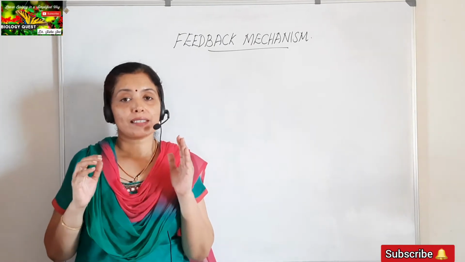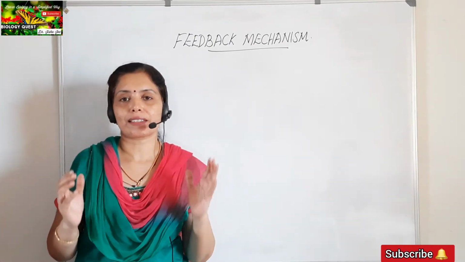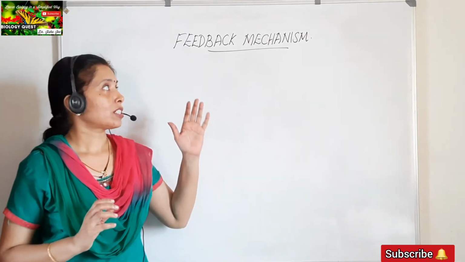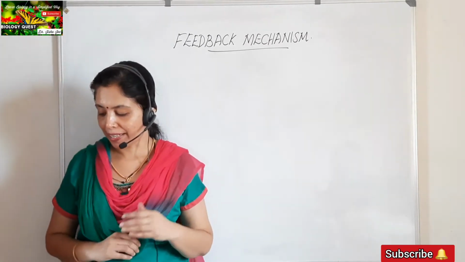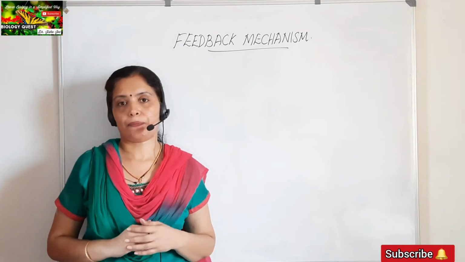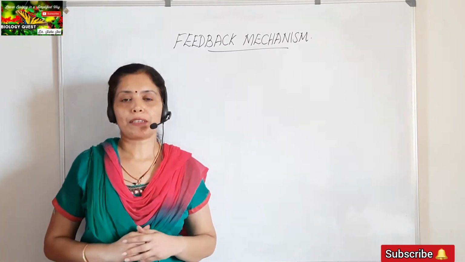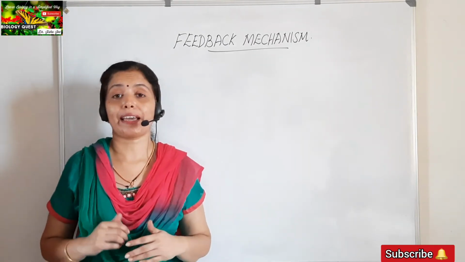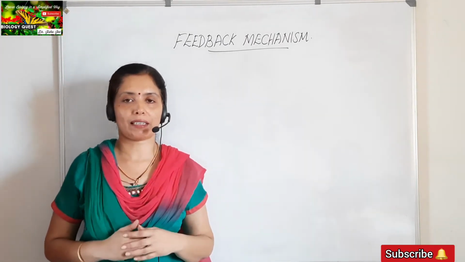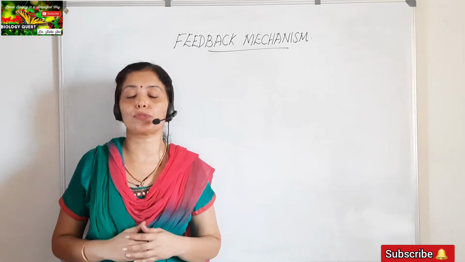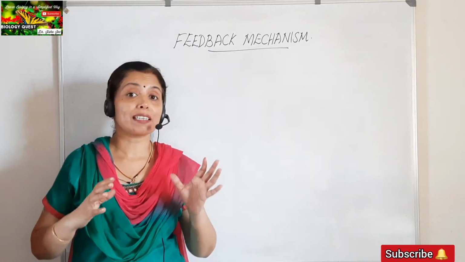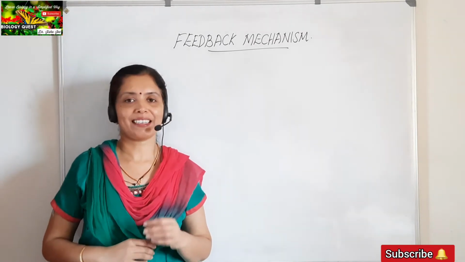The endocrine system, if we take it as a whole, is controlled by a mechanism called the feedback mechanism. There are two types of feedback mechanisms, the negative feedback mechanism and the positive feedback mechanism. Before moving on to the two types, let us understand what is meant by feedback mechanism.